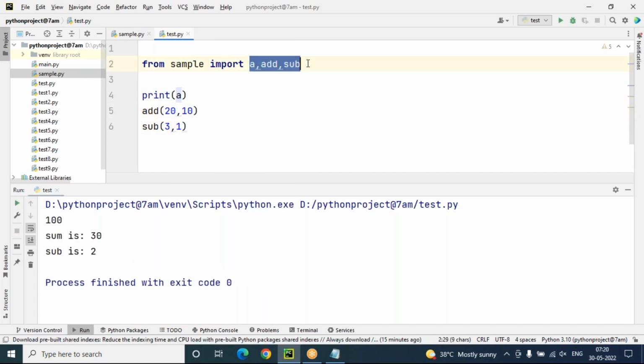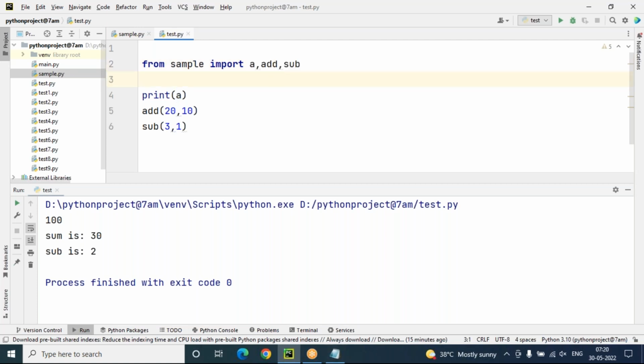So these are the members. Instead of star, we can use member names also. The advantage of this is that the member that is really required, you can mention by name. And if you mention star, everything will load unnecessarily. Whether you use it or not, it will load automatically.